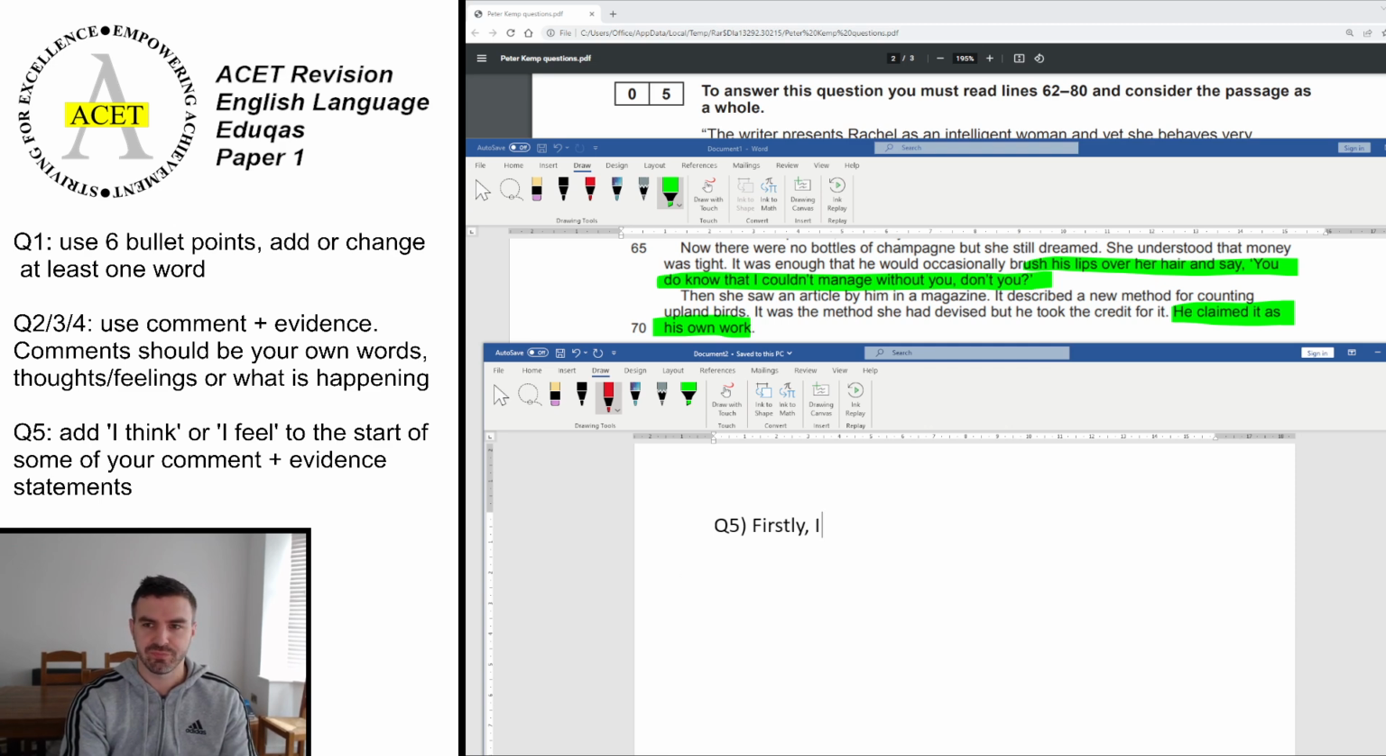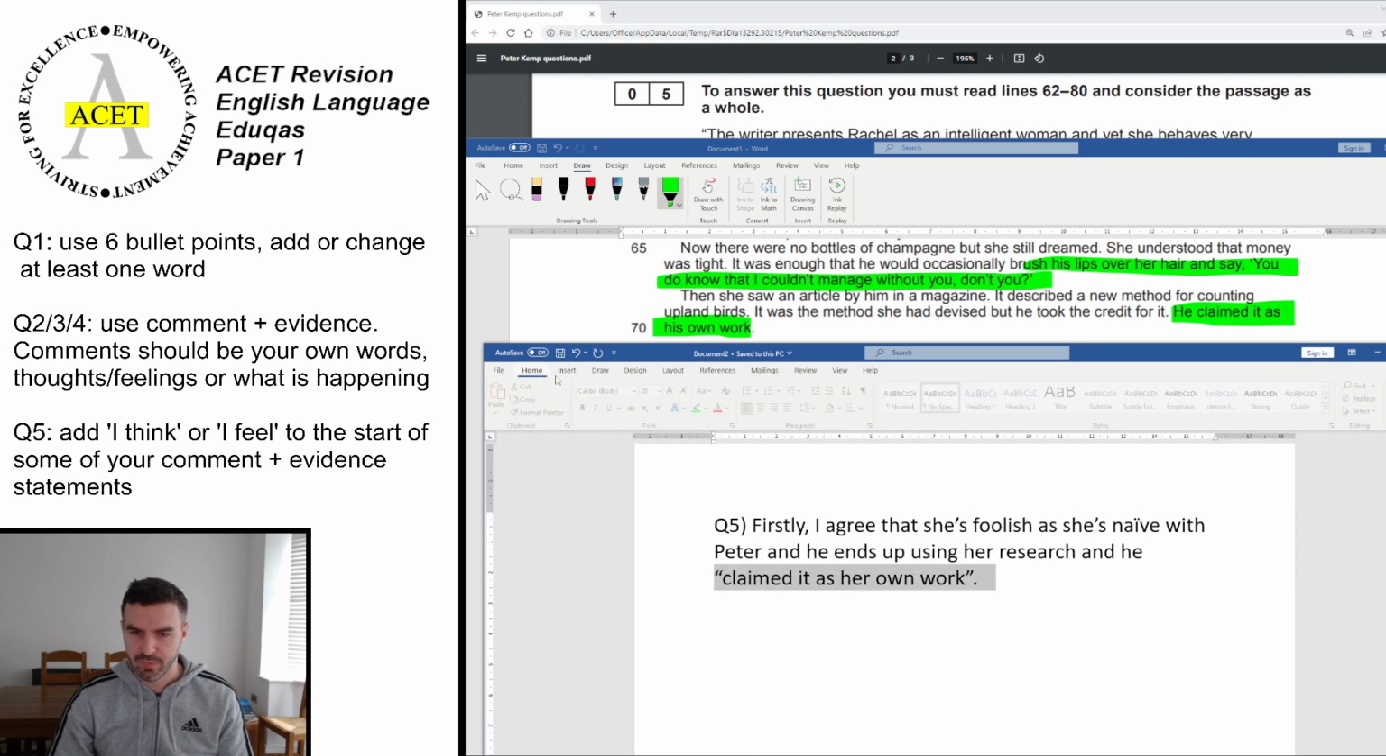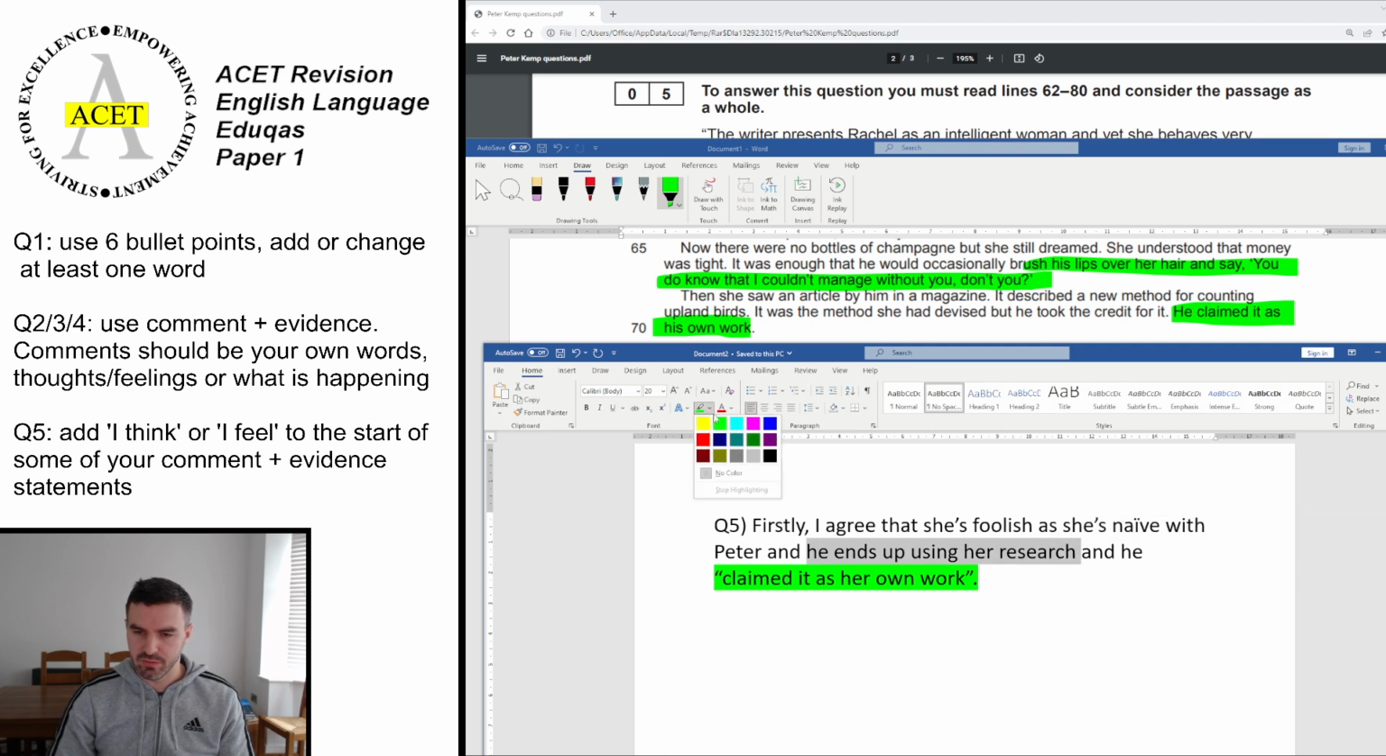So firstly, I agree that she's foolish, or perhaps naive, you could say, as she's naive with Peter and he ends up using her research and he claimed it as his own work. So I'm just going to use that second one for the first example here. Okay, so if I color code those there, he ends up using her research is the comment, because that's what he did, and I agree she's foolish because she's quite naive. That would be like a judgment there that we've got.